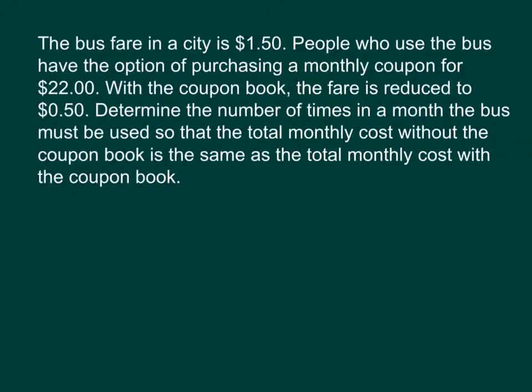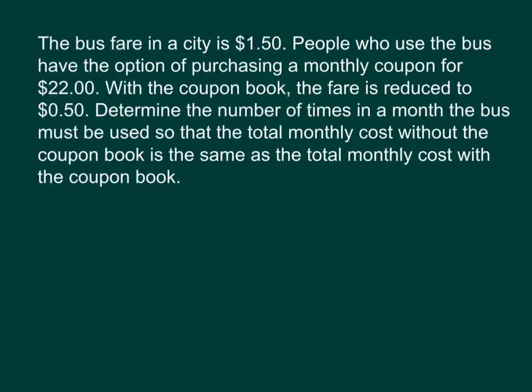Next up, the bus fare in a city is $1.50. People who use the bus have the option of purchasing a monthly coupon for $22. With the coupon book, the fare is reduced to 50 cents. Determine the number of times in a month the bus must be used so that the total monthly cost without the coupon is the same as the total monthly cost with the coupon.